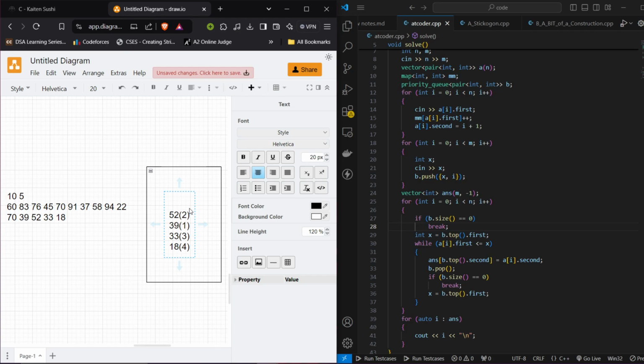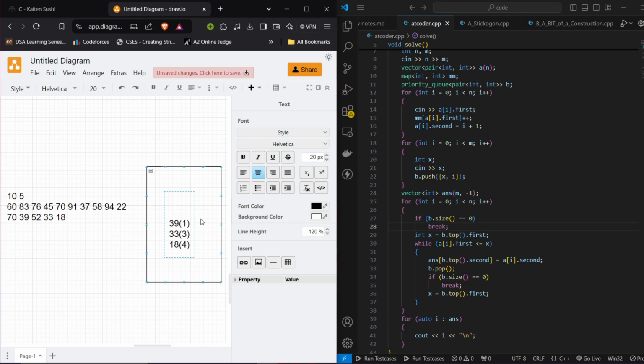Now I will be on 52. I'll check, is 60 greater, 52 greater? No, it's not. So I will move to 83. Is 52 greater than or equal to 83? No, I will increase to 76. I will again check if 52 is greater than or equal to it, no, then 45. Yes, here I found that 45 is less than 52. So at the answer for that sushi, you update with the i-th value, that is the iteration I'm on, that is the fourth. You update it and remove that element from my array.